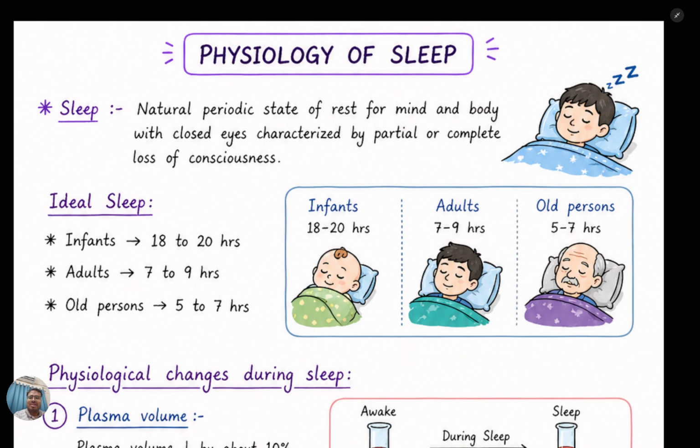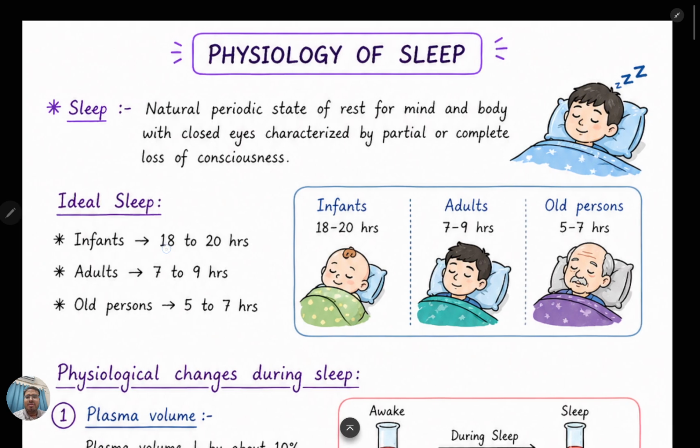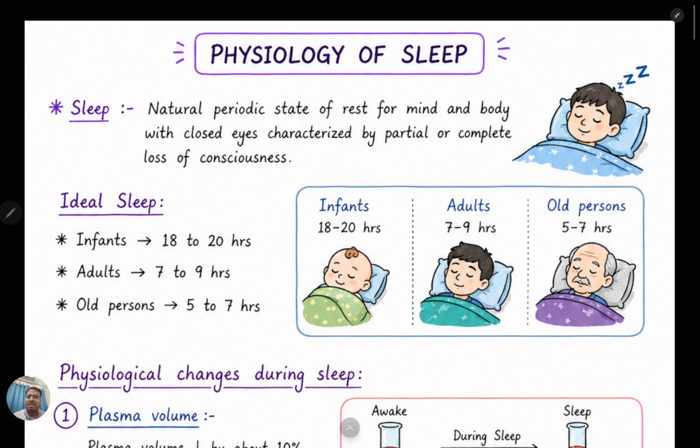Now the ideal sleep for the infant is 18 to 20 hours. For the adults that will be 7 to 9 hours. Old persons will need 5 to 7 hours.